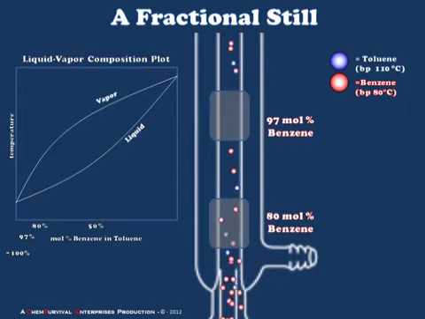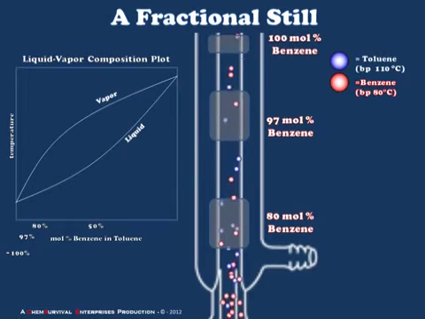Moving higher up along the column, we find a region where we have about 97 mole % benzene. So if we were to divert the vapor at this point into a condenser and collect it, we would have a distillate of about 97 mole % benzene. Looking at the top of our hypothetical column, we have a situation where only benzene is reaching this position, and therefore if we were to divert vapor from the top of the column to a condenser, we should collect a sample which is essentially 100 mole % benzene, or absolutely pure benzene.